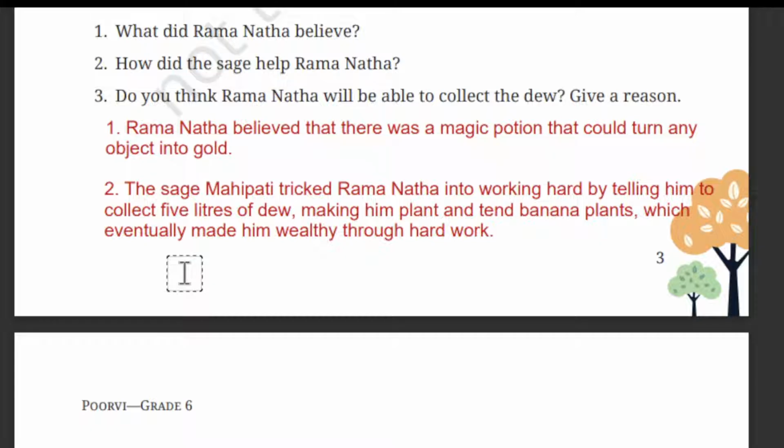How did the sage help Ramnath? The sage Mahipati tricked Ramnath into working hard by telling him to collect 5 liters of dew, making him plant and tend banana plants, which eventually made him wealthy through hard work.